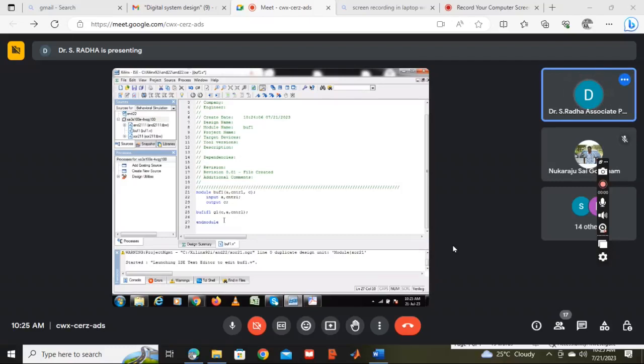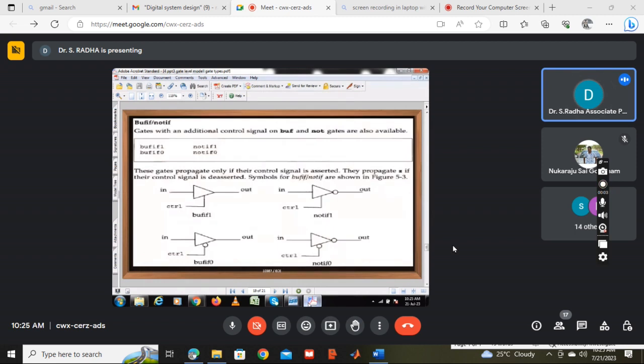Now this is the coding I am doing with buffer. Okay, so buffer, you can see this is the diagram. If control signal is 1, buffer operation will be done. Output is same as input.